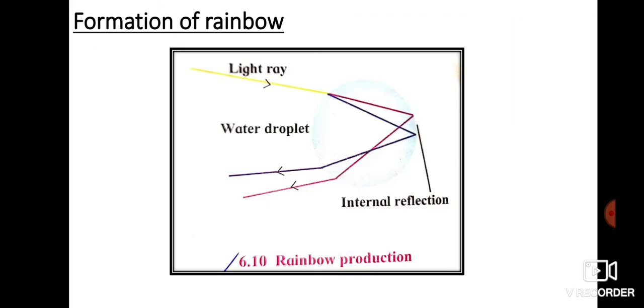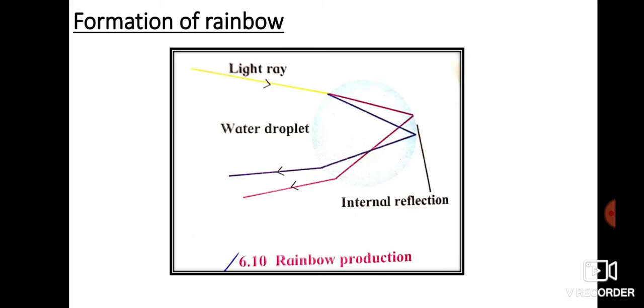Now the most beautiful phenomenon that we are going to study in this chapter is the formation of a rainbow. A rainbow is a beautiful natural phenomenon. Now we have learned refraction, dispersion of light, and total internal reflection. The combination of all these things in an orderly manner leads to the formation of a rainbow. So we can say a rainbow is a combined effect of dispersion, refraction, and total internal reflection of light.